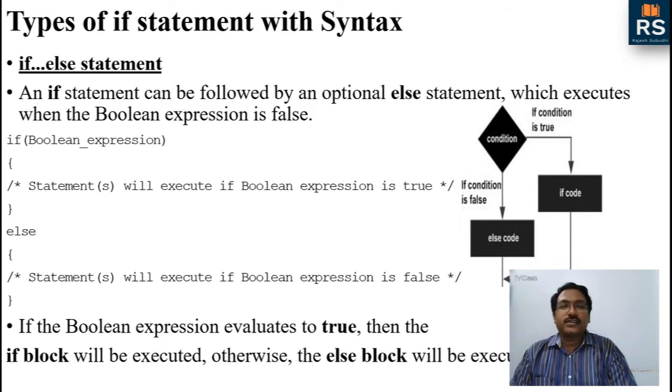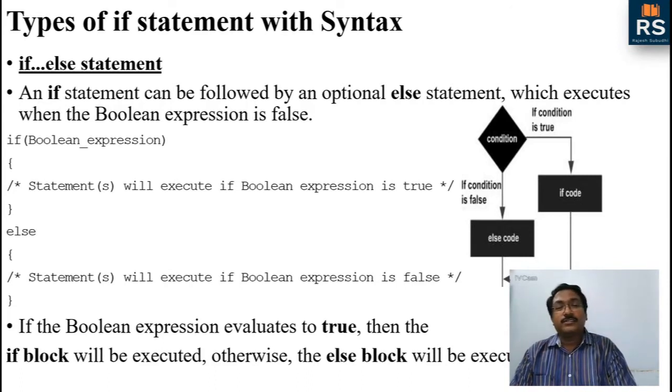So as I have shown in this particular flow chart, there will be a condition. As it is a condition, there will be two outputs: one is the true output and the other is the false output. If the condition is true, then the if block will be executed. If the condition is false, then the else block will be executed. So what are these blocks?